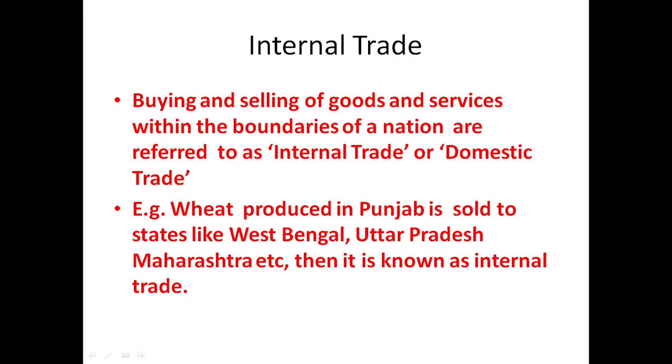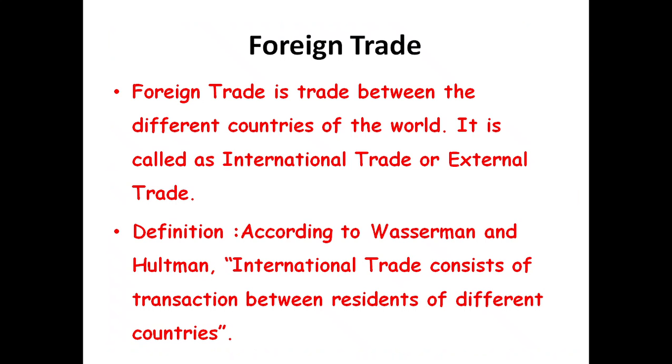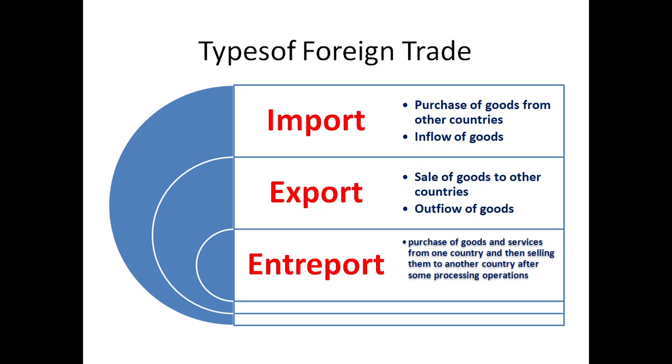Then internal trade: trade within the boundaries is called internal trade. Trade outside the boundaries is called external trade. We have also discussed this picture. Then what is meant by foreign trade? That is the definition. Then types of foreign trade: import and export.